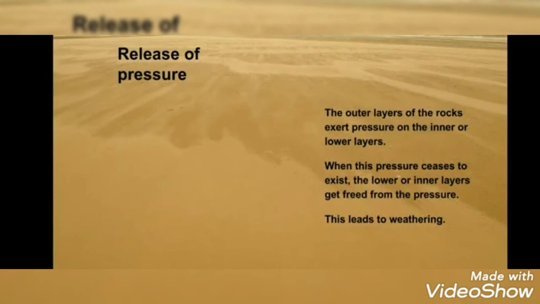Now, students, we will see release of pressure. Children, as we learned, freezing of water and crystallization create tension on the rocks. What else can create tension on the rock?